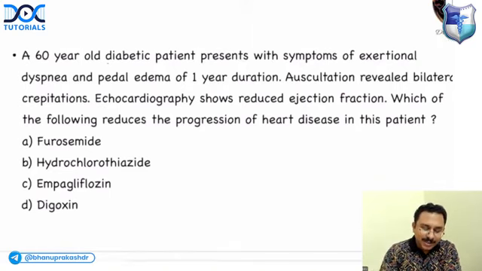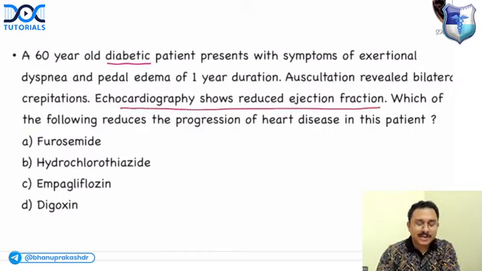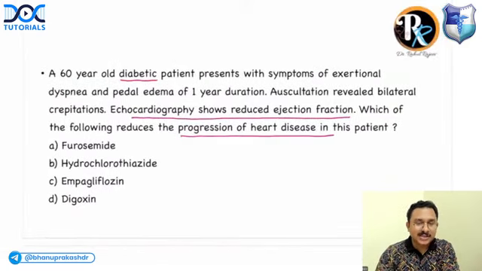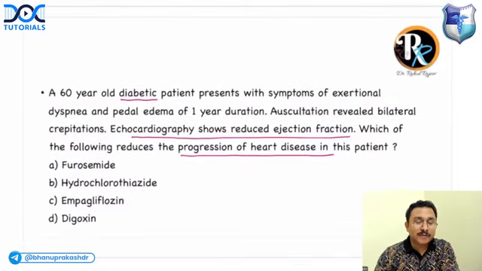So it is a diabetic patient and he is having heart failure with reduced ejection fraction. They are asking which drug is reducing the progression of the heart disease. Is it furosemide, hydrochlorothiazide, empagliflozin, or digoxin? Always remember that there are 4 pillars of heart failure treatment. What are the 4 pillars of heart failure treatment?